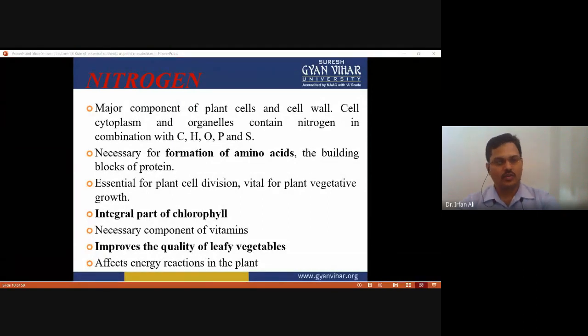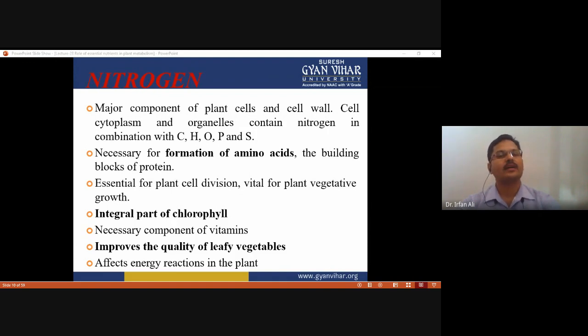Now, what is the role of nitrogen? We already know that nitrogen is a major component of the plant cell and cell wall, and of cell cytoplasm as well as organelles, which contain nitrogen in combination with carbon, hydrogen, oxygen, phosphorus, sulfur. It is also necessary for the formation of amino acids, because amino acids contain nitrogen.